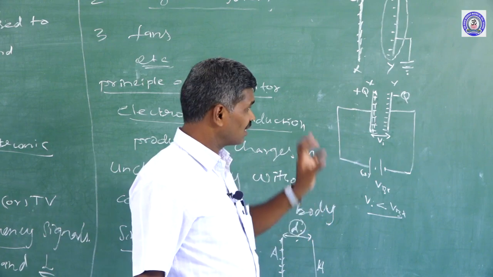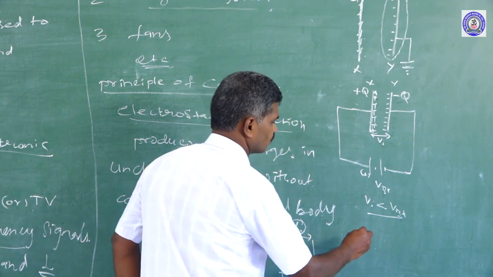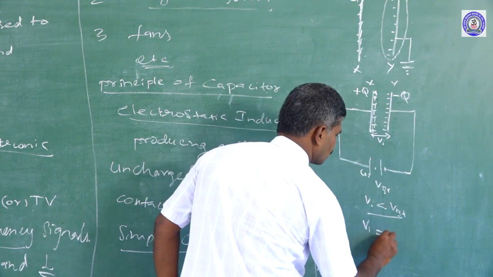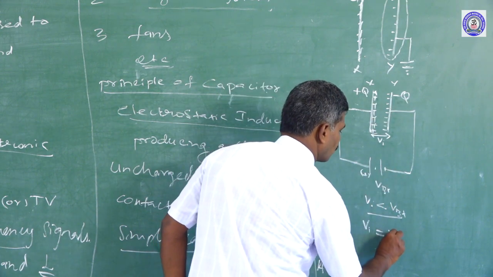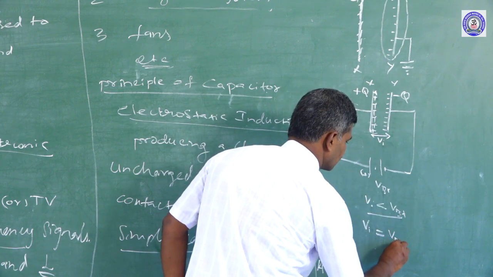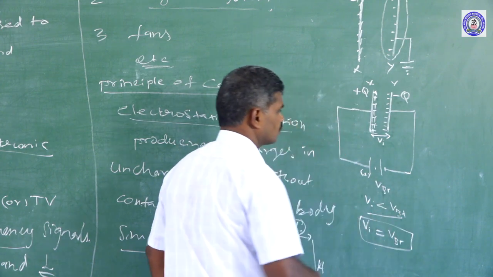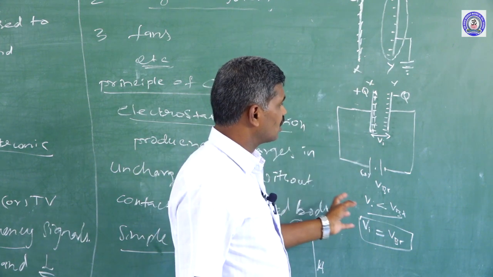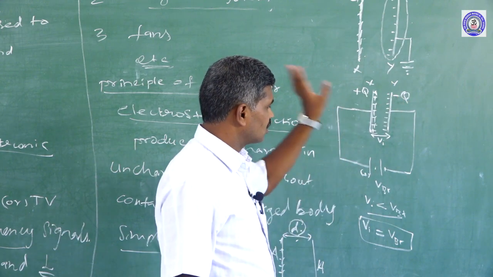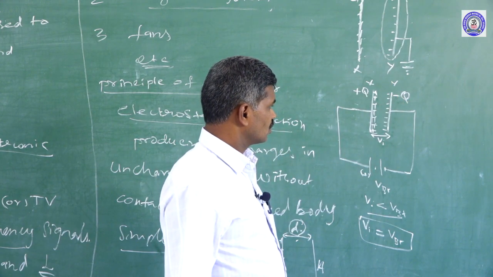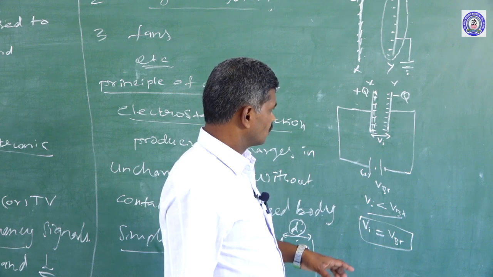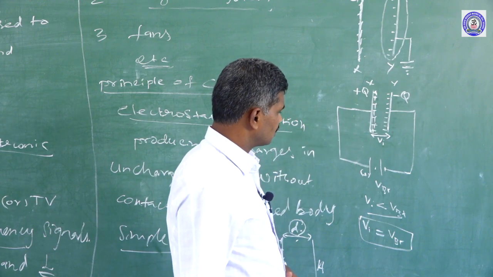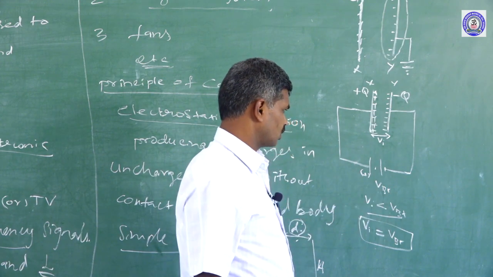When the charge movement stops, the induced potential difference equals the potential difference of the battery. If these two are equal, the removal and addition of electrons stop. At that time, the developed potential difference equals the battery potential.